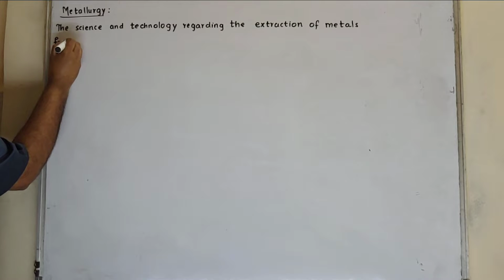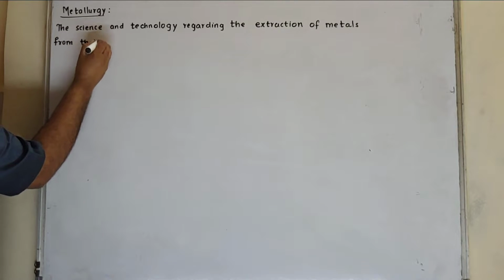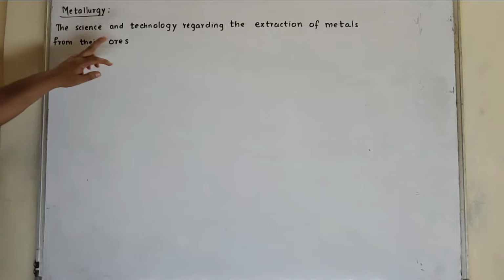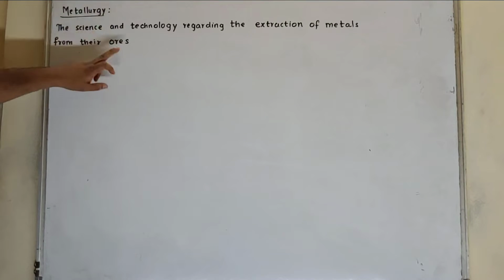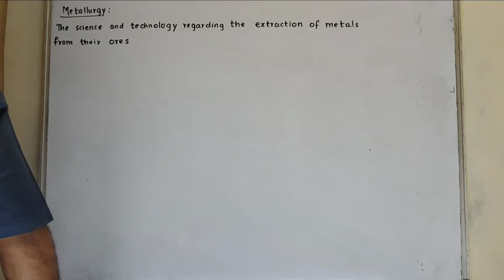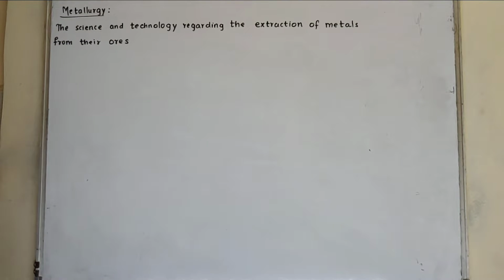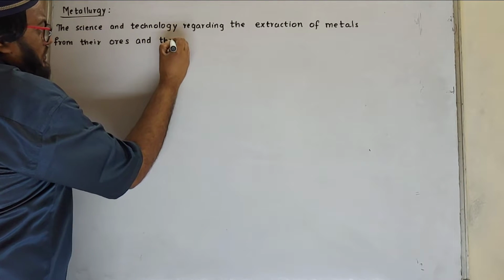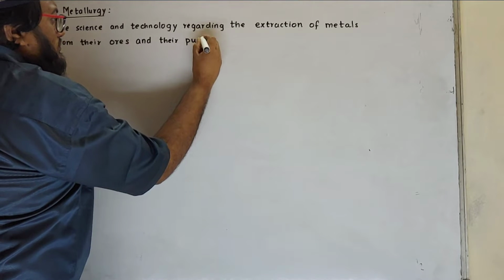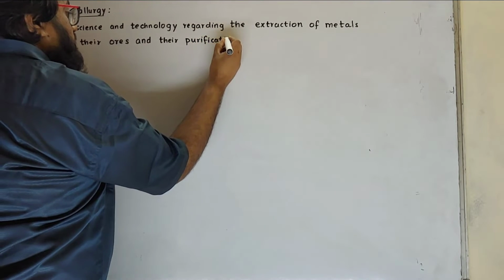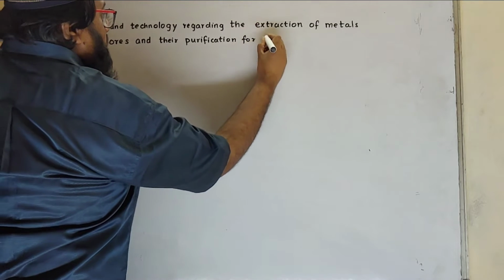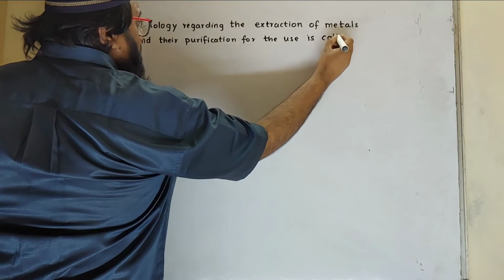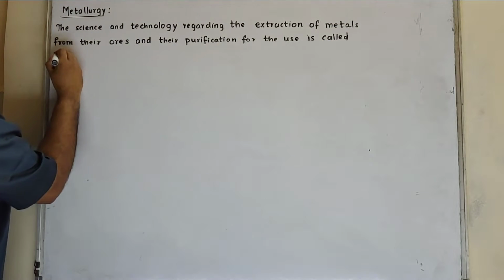We'll study in detail about ores. So science and technology regarding the extraction of metal from their ores. We are going to extract metals from their ores and their purification for the use is called metallurgy.